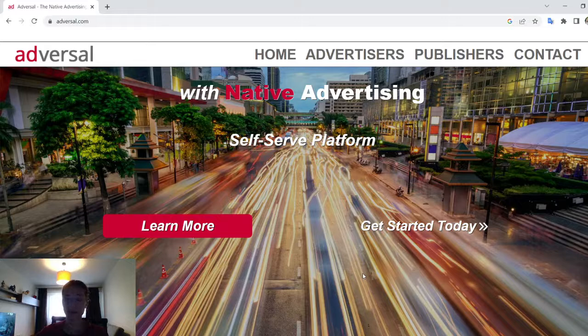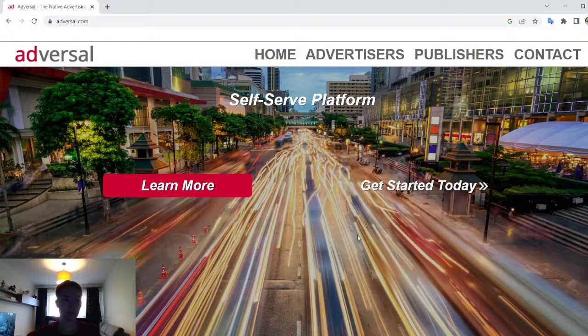So you may wonder how Adversal works. This is a self-service network. It offers native ads, video ads, social, mobile, and desktop display ads. So this is a really good thing. You can also have the mobile ads. Adversal determines the payment rates on source of the traffic.